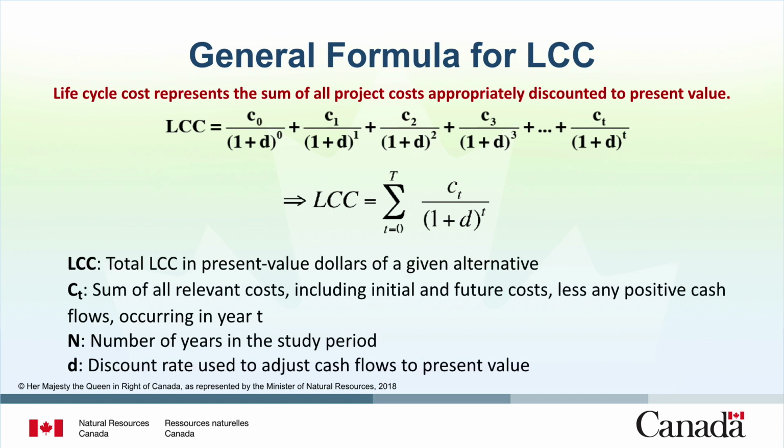In this equation, the costs for each year of the study period are represented by the numerator C. Discounting for each year's costs is represented by the denominators. When you sum all those, you can condense the equation into the summation of costs.